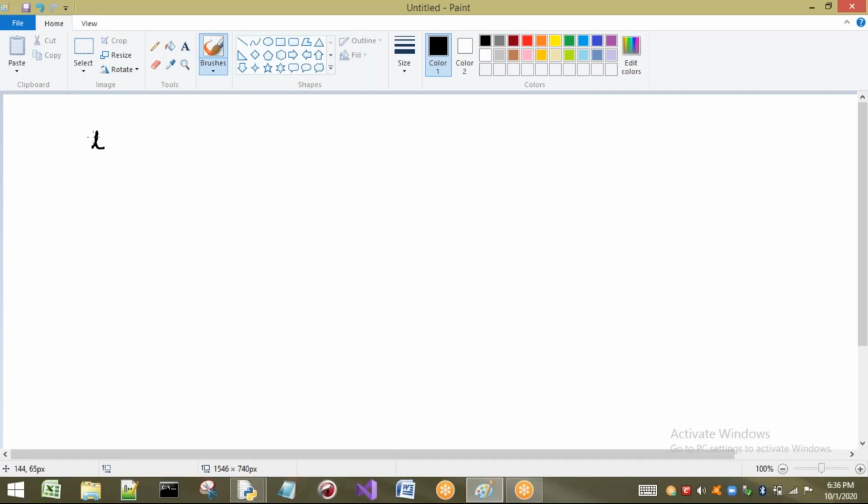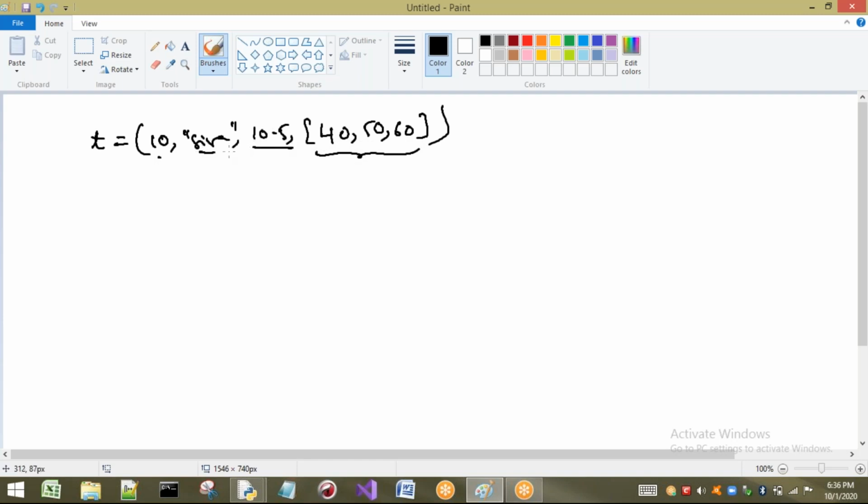I will take t equal to 10, Shiva, 10.5, and here I am going to take 40, 50 and 60. Now one point we have to understand, what are the elements of the tuple? 10, Shiva, 10.5, and this is an element. The entire thing is an element. Individual elements we should not consider here. This is one, this is second, this is third, and this is fourth. What are the indexes? 0, 1, 2, 3.